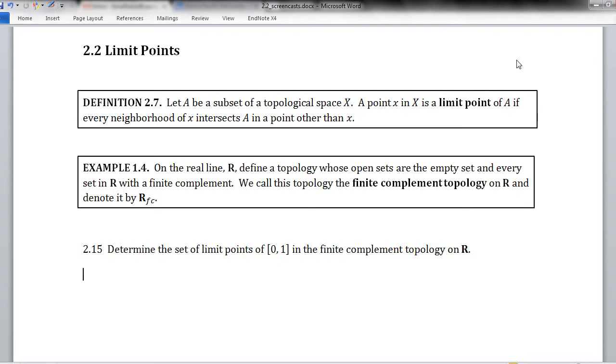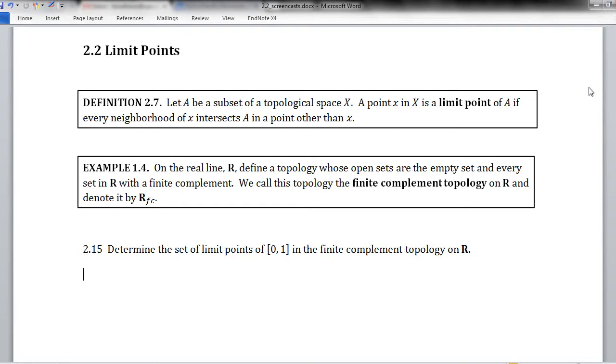Section 2.2, limit points. Definition 2.7. Let A be a subset of a topological space X. The point x in X is a limit point of A if x is so close to A that every neighborhood of x intersects A in some point other than x.